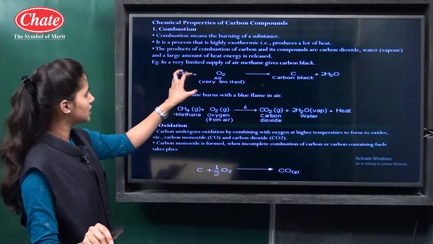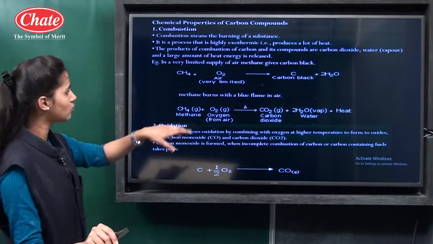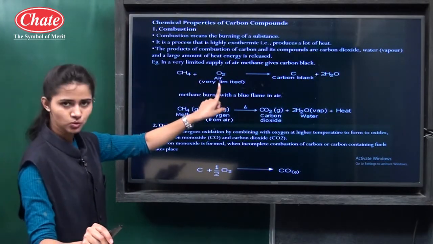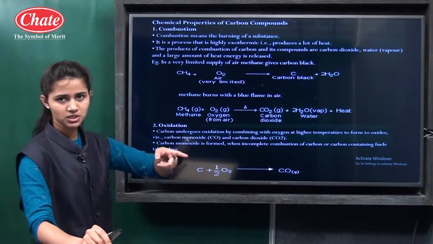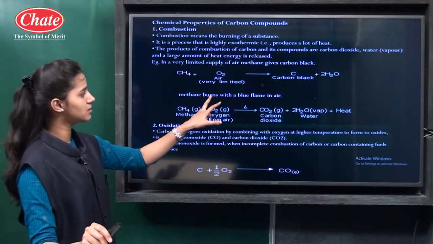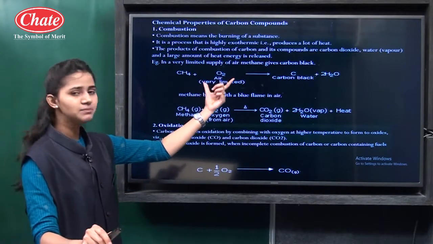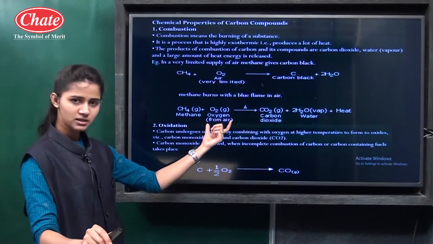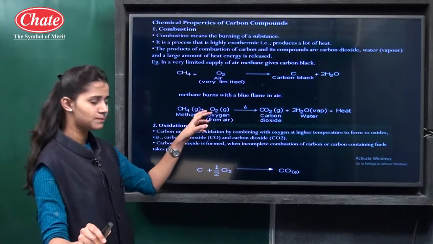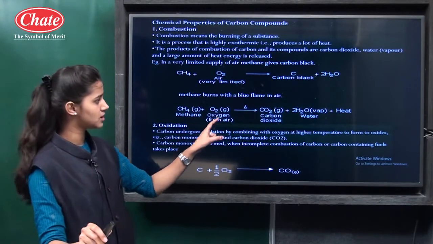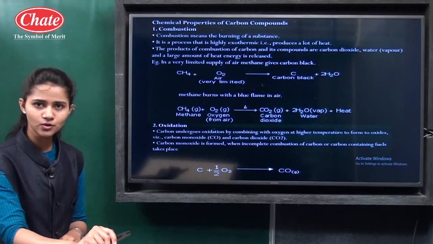If there is a combustion of methane in a limited supply of air, then what happens? Methane plus O2, that is oxygen present in the air, gives carbon, and water will be produced. Methane burns with a blue flame in the air. Further, if there is abundant air, then the products are different. When methane burns in the presence of an abundant amount of oxygen, it produces carbon dioxide, water in the form of vapor, and heat is also released.